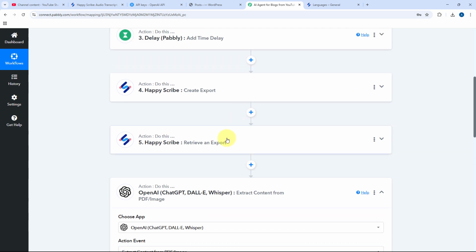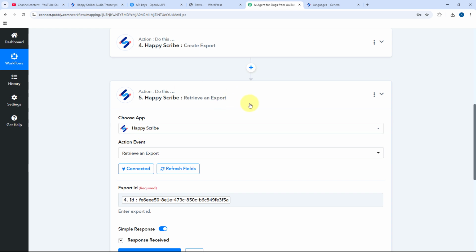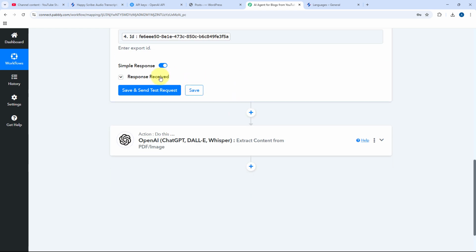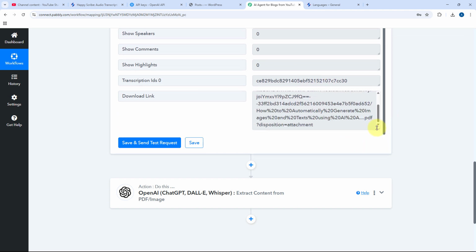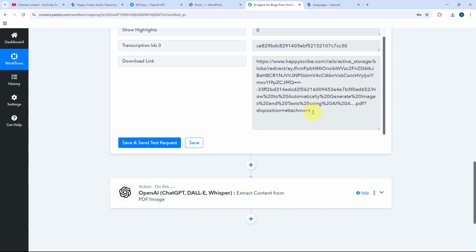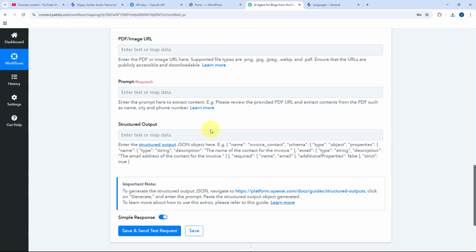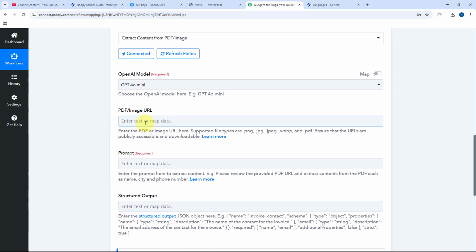So we have received the document URL from Happy Scribe in the previous action step of retrieve and export. Here in the response, you can see we have the download link of the PDF document in which we have the transcription of our YouTube video. So what we have to do, we are going to map this response of download link in this OpenAI action step. And the process of mapping stays the same.